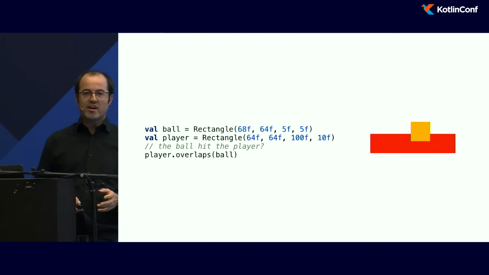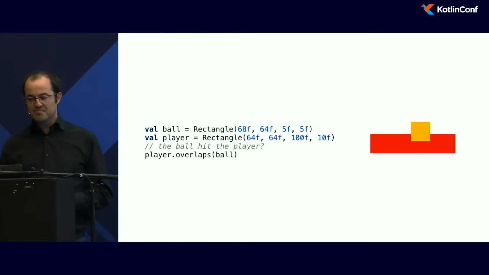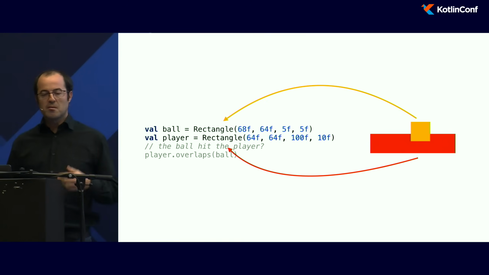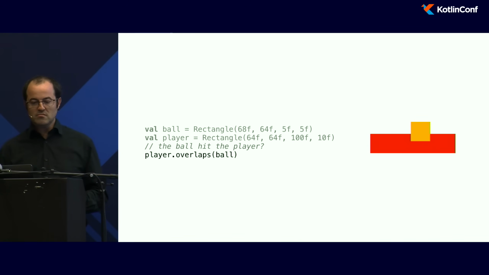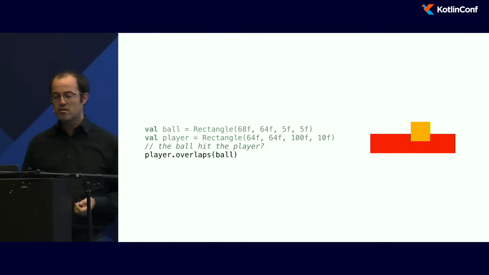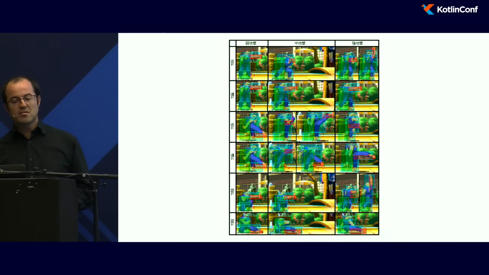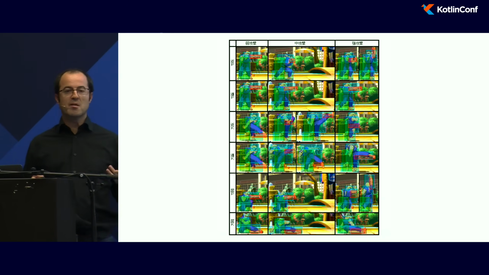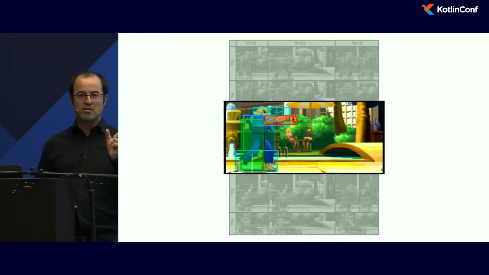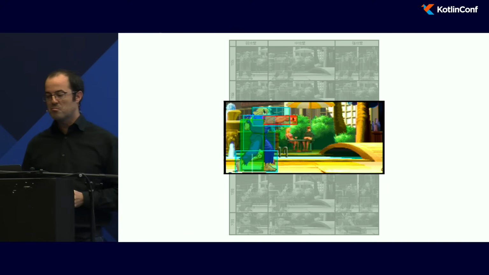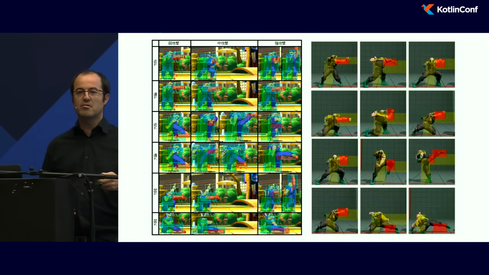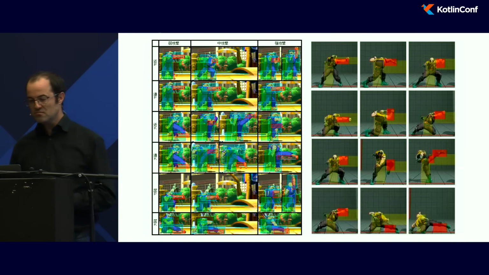To manage the collision, I just use the rectangle object here. So my ball is not a circle, but in fact a rectangle. My rocket, it's the same thing. And I can just check if two rectangles overlap with the method overlaps. Funny thing, it's the same technique used in some games like here Street Fighter. When you give a punch, for example, there is a hitbox, a rectangle on the fist of the player. And fun fact, it's still the same technique that is used today for the last version of Street Fighter, even in 3D.